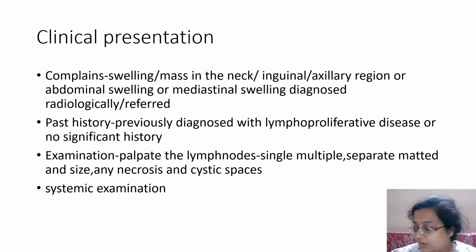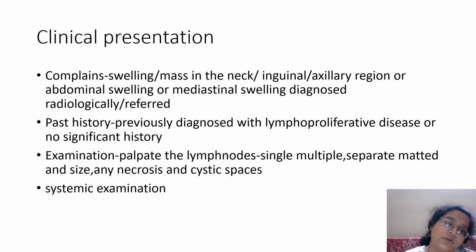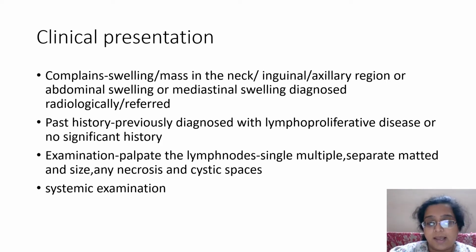So again, how would a lymph node present? A lymph node will present as a swelling or a mass in the neck, in the inguinal region, in the axillary region. These are palpable areas, okay? Or it can be in non-palpable areas like the abdomen, the mediastinum. I have seen cases, especially in the pediatric population, where you will get a very small, insignificant lymph node in the periphery.